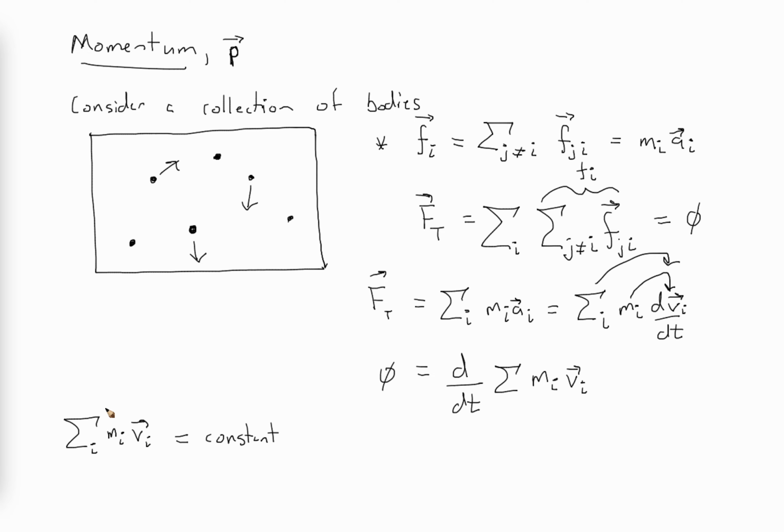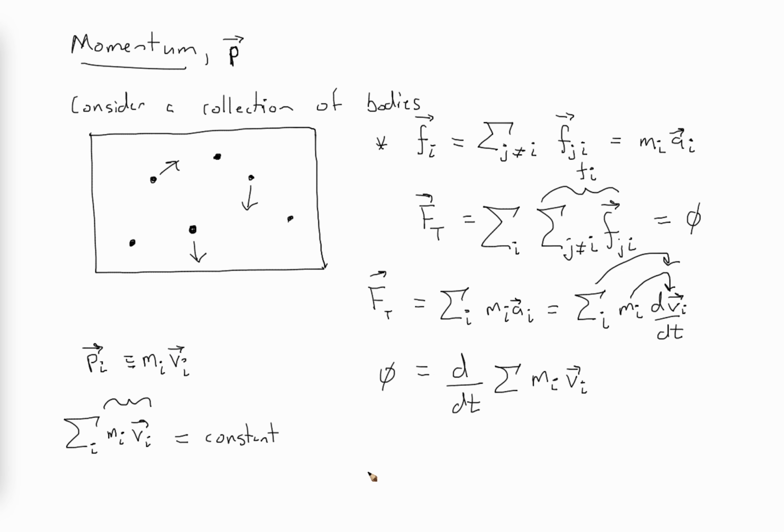So what we're going to do is define this quantity. First of all, what kind of quantity is this? It's a scalar, that's a mass, times a vector. Velocity is a vector. And so whatever this thing is, it's also a vector. And we're going to call this the momentum. More specifically, the linear momentum, and we're going to make this definition. If you don't know, a triple equal sign means definition. So we have a definition here that the linear momentum is the mass times the velocity of a particle.